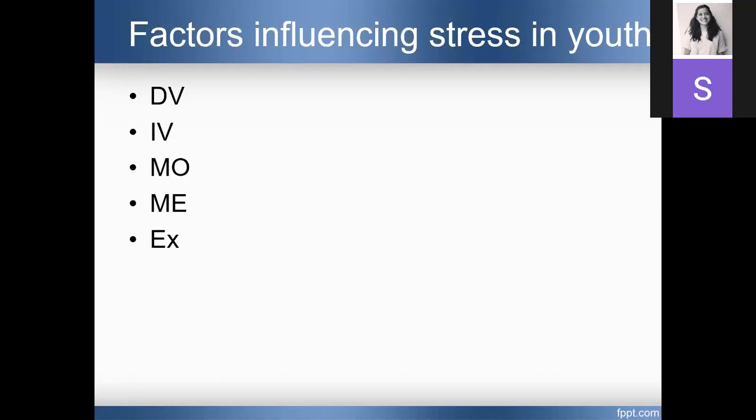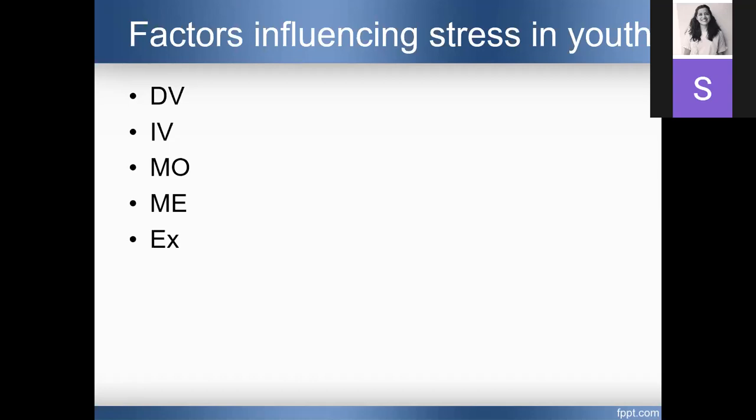Another example could be whether you are living in a city or living in a village. Geographical location can also affect your stress levels. Whether you belong to a particular country like India or to another country, it can also affect the stress levels that you face.